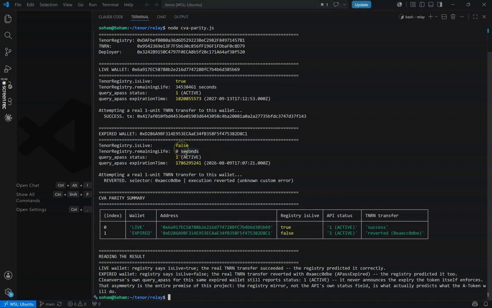Status 1, active. You can see the transaction also that it is reverted. It shows execution reverted, unknown custom error. You can see in this table that there are two wallets, both report active. One transfer works while the other does not. The status field cannot tell them apart. The credential expired and nothing in the API ever said so.